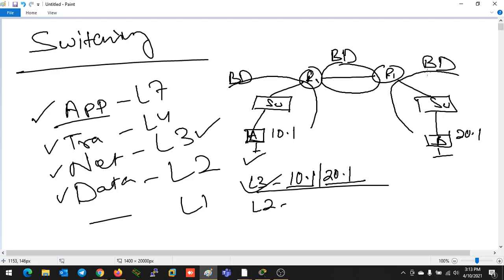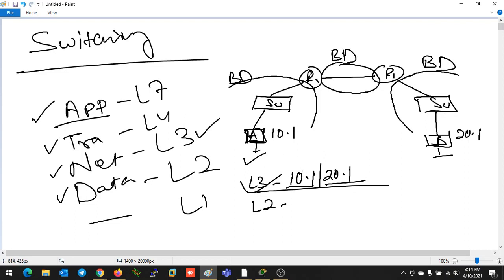So whenever we are going to send any kind of packet, it has to cross so many layer 3 broadcast domains, layer 3 networks or layer 3 devices in the path. But how will this device determine to whom to hand over the data?